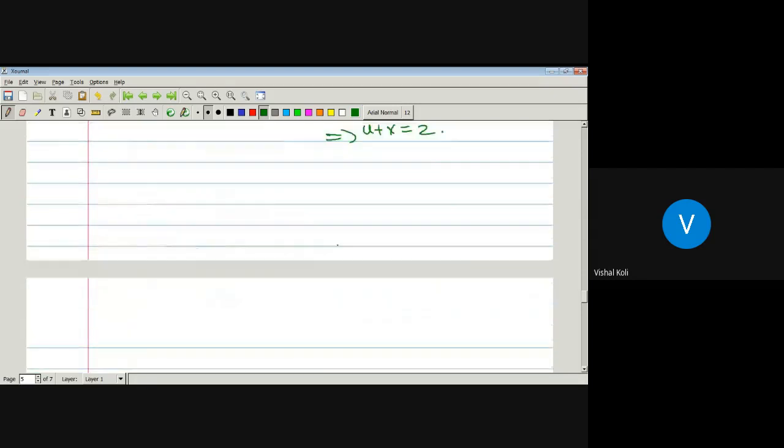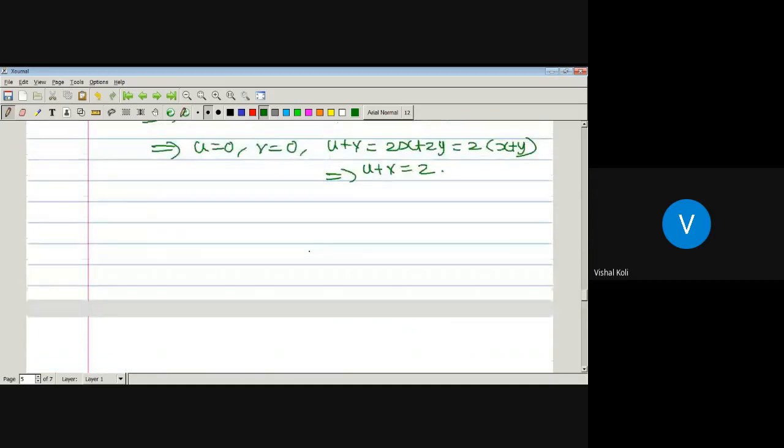Now its corresponding region is this. This will be 1, 2, 3; 1, 2. u equal to 0, v equal to 0, these points.